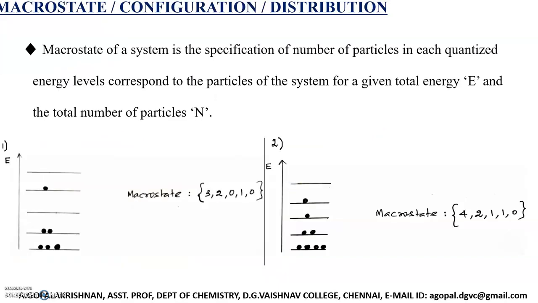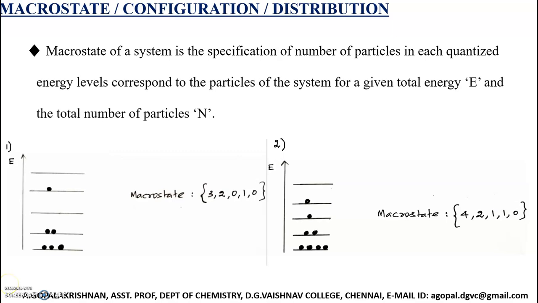Before we begin with these different statistics, let me introduce some of the terms that we are using in statistical thermodynamics. The first one is the macro state, also called configuration, also called distribution. In different books, different terms are used, but keep this in your mind: macro state, configuration, distribution, all are one and the same.